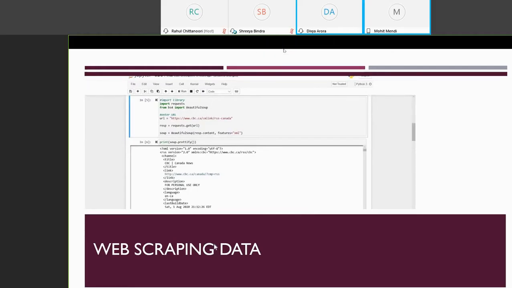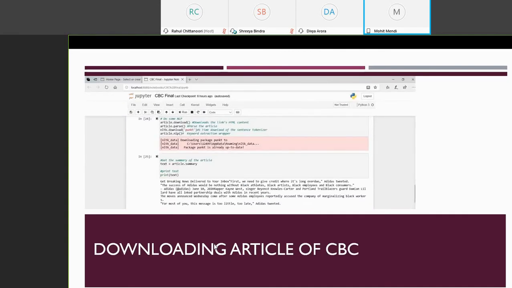So basically, this is the code for the web scraping. We have web scraped that particular URL there, as you can see, CBC, and that particular web data has been imported into our Python local. So using that data, we have performed the sentimental analysis on that. The sentimental analysis of CBC has been performed by me, and on CTV has been performed by Srihita. The next slide, please.